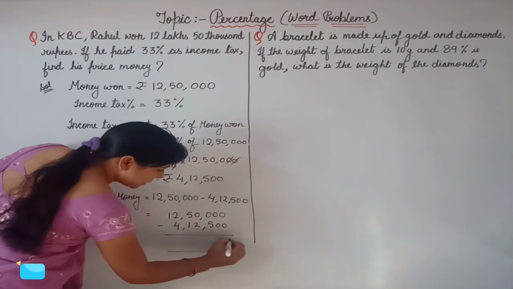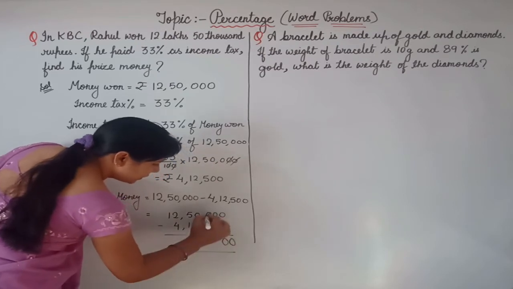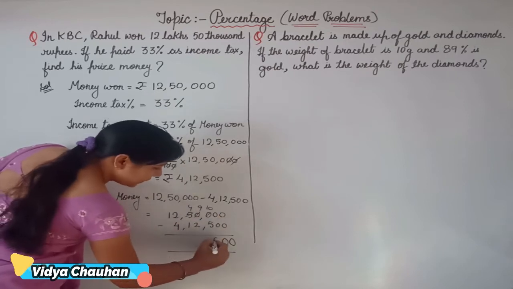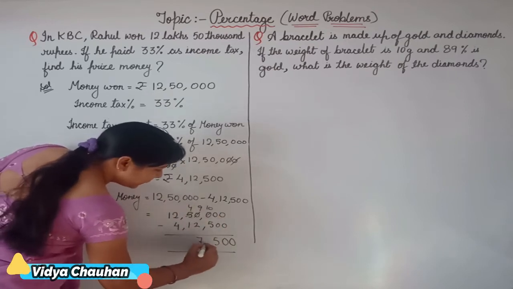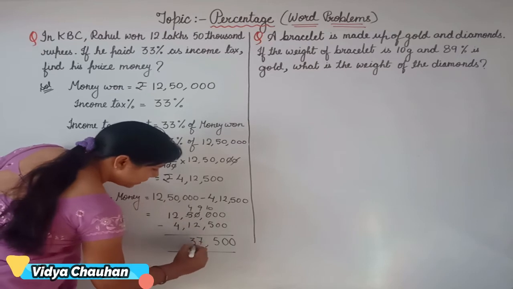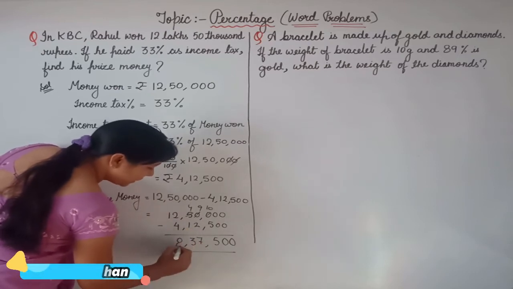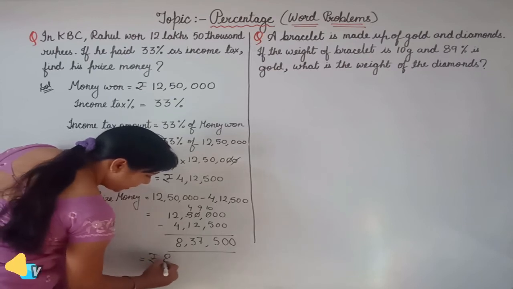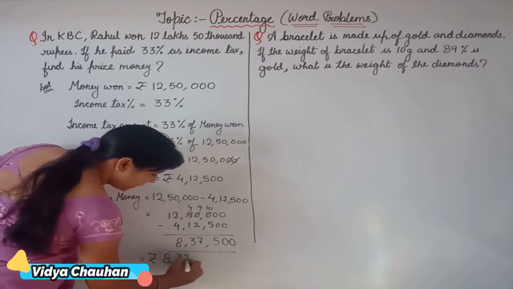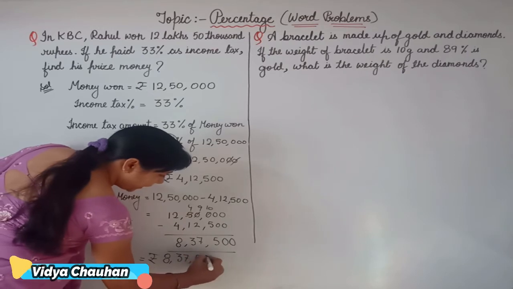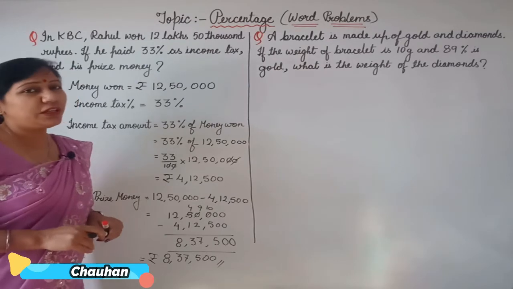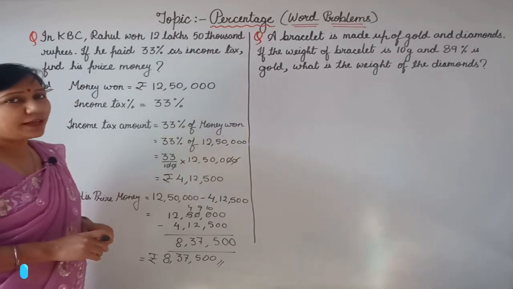When you subtract here, 0, 0, this will become 10, 9 and 4. 10 minus 5 is 5, 9 minus 2 is 7, 4 minus 1 is 3, and 12 minus 4 is 8. So how much money does he get in hand? 8,37,500. This is the total prize money which he got in his hand.